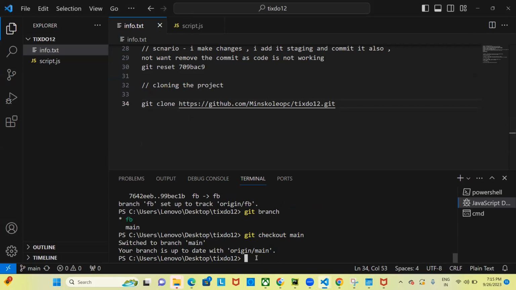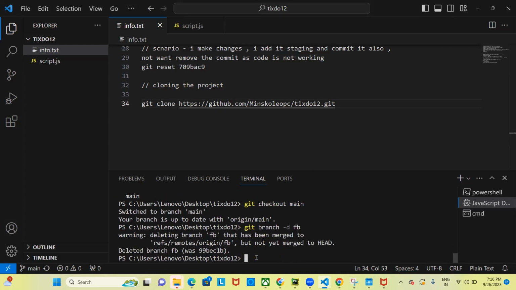Before updating the main branch, I will delete the local fb branch. So how do you delete? You say git branch -d. The -d stands for deleting, and then which branch you want to delete? fb. So I'm deleting my local fb branch. Is this clear to everyone? Deleting the local fb branch. So now I run this command.